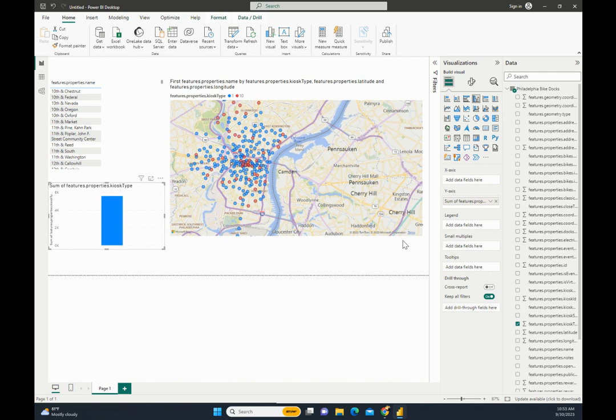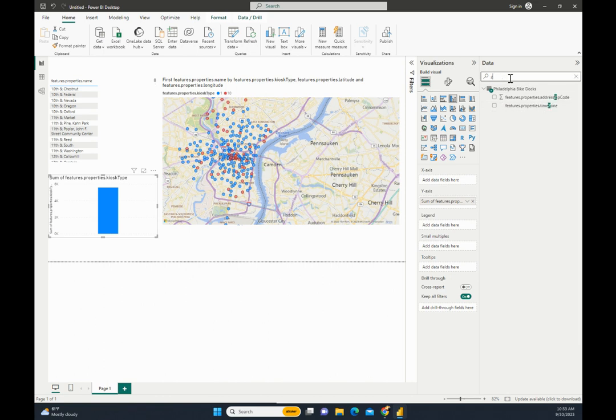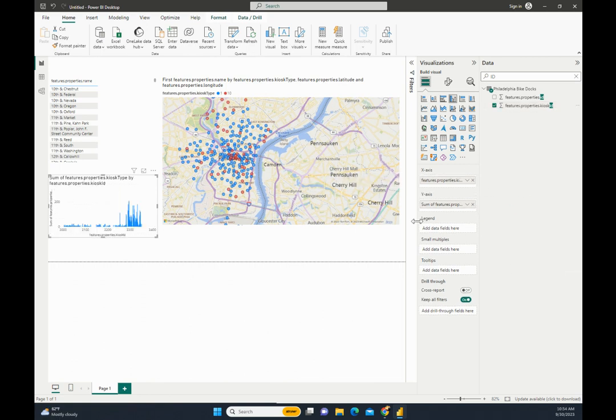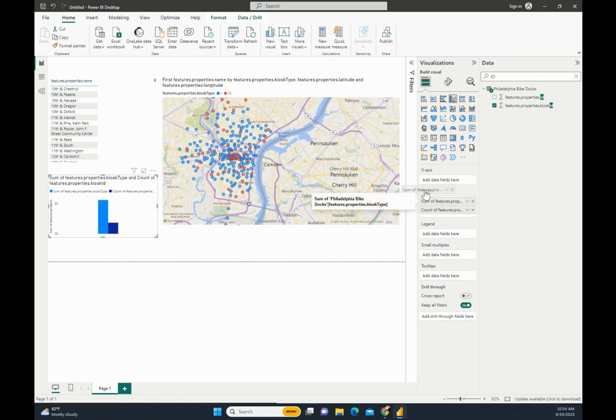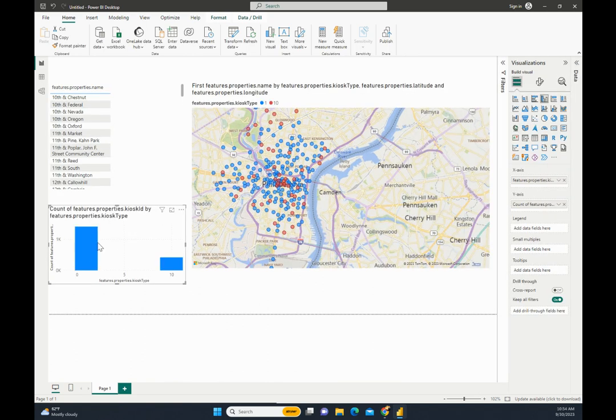It looks like there's way more of one than the other. So the way I can check that is I pulled kiosk type here, and now I want to look for just the ID properties. Oh, the kiosk ID. Okay. And x-axis kiosk ID. Actually, I want to count the kiosk IDs with either a 1 or a 10. It's only 1 and 10.